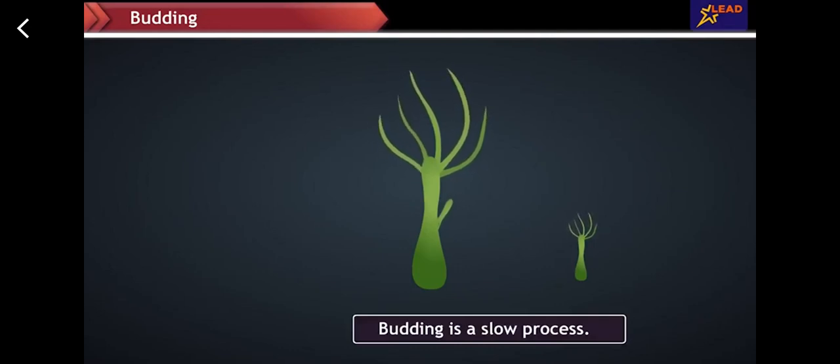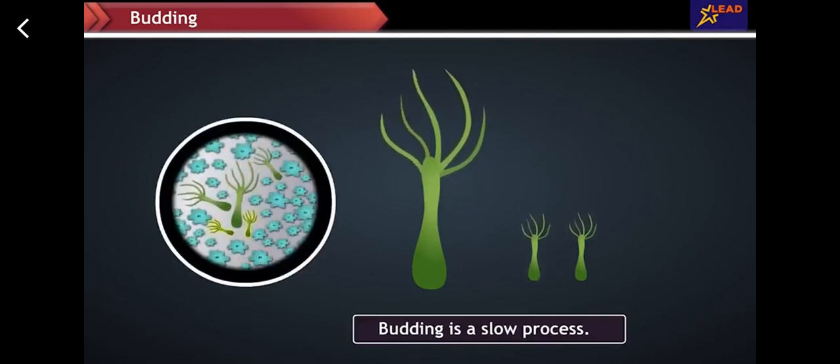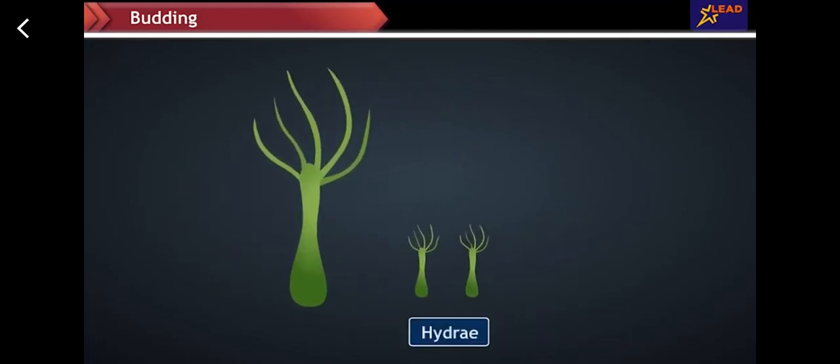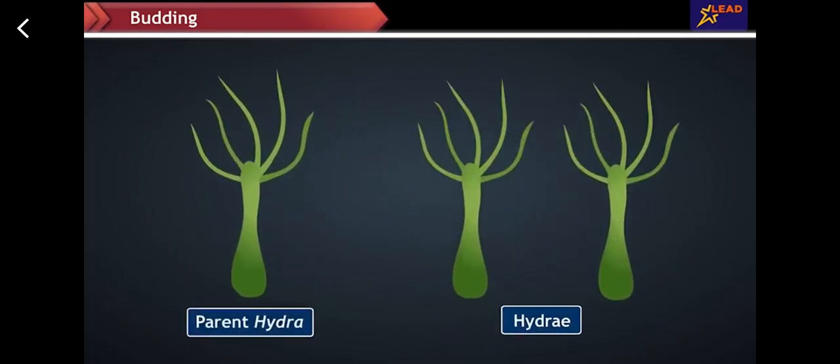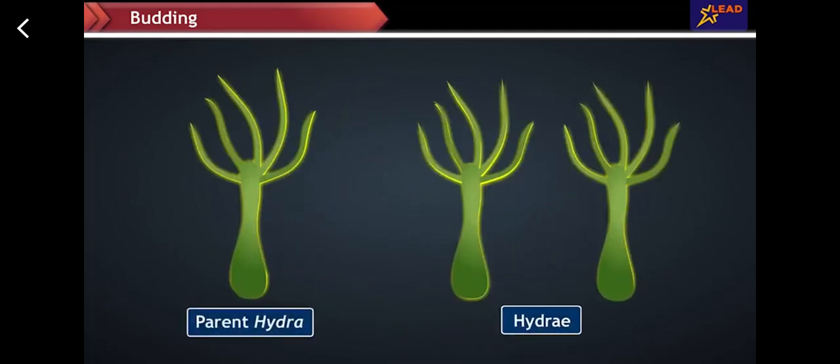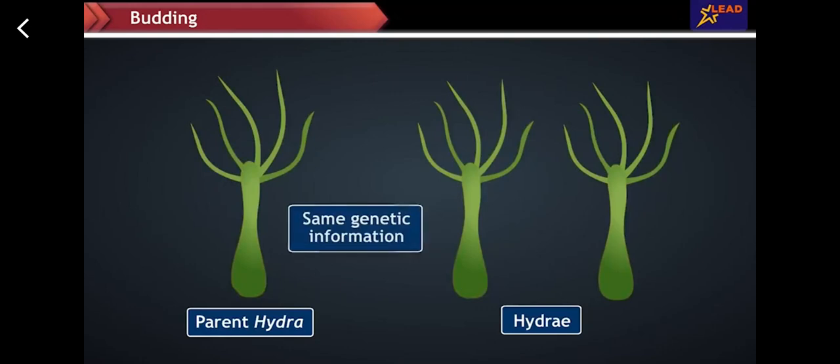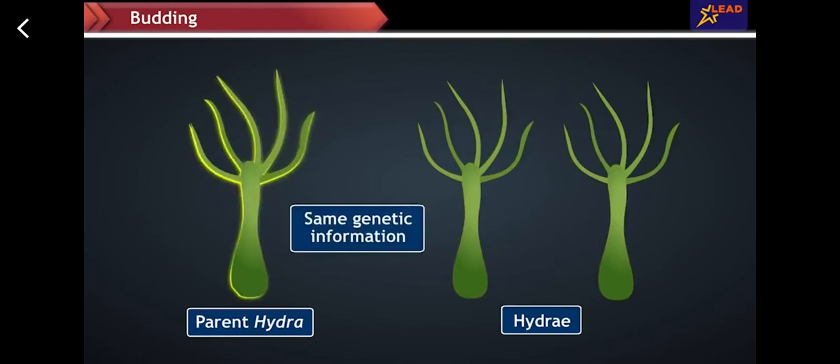Budding is a slow process. This is why after 2 days, Seema saw fewer hydra under the microscope. The hydra are identical to the parent hydra, which means they are just copies of the parent hydra as they have the same genetic information as the parent hydra.